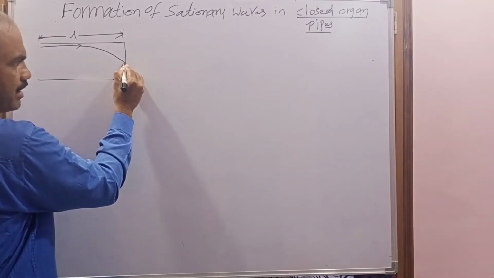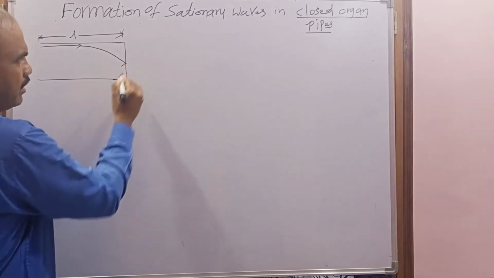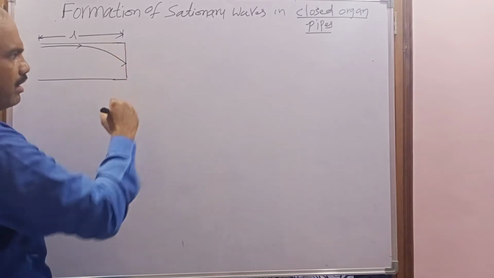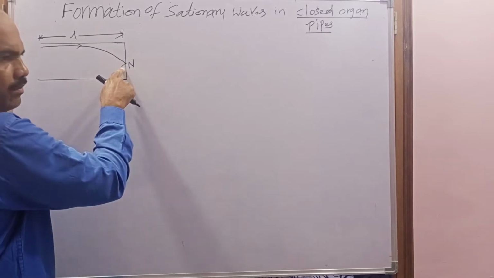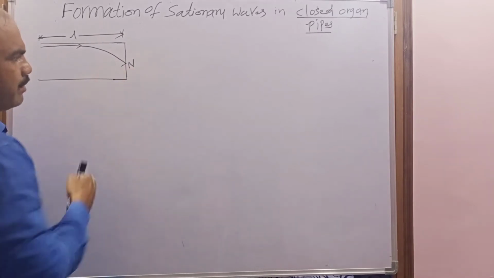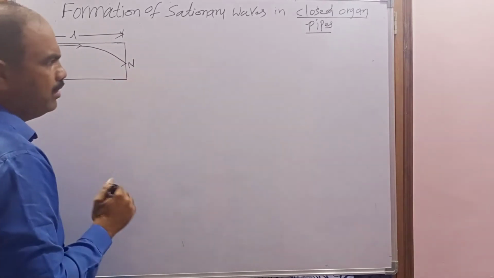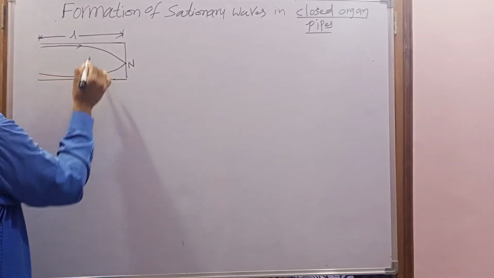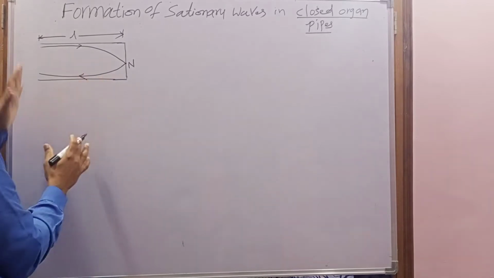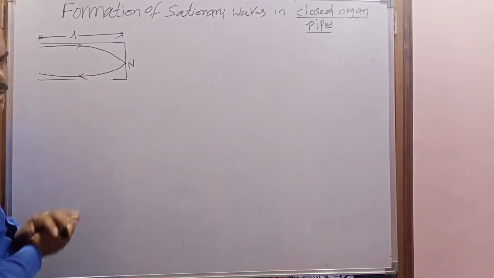That's why here rarefaction and compression are superimposed out of phase. That's why a node is formed, because the particle is not free to vibrate. So here a node is formed. Now this is the reflected wave. When this incident wave and reflected wave are superimposed, a new wave is formed, that is called the stationary wave.